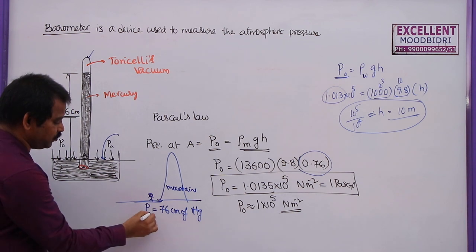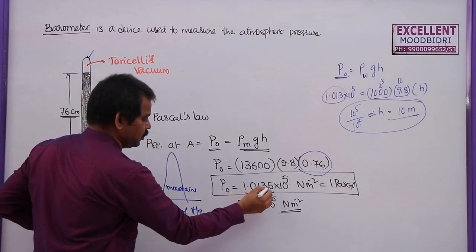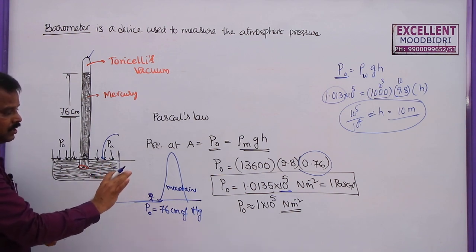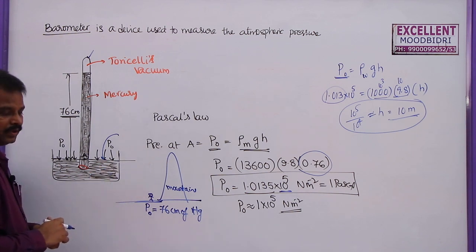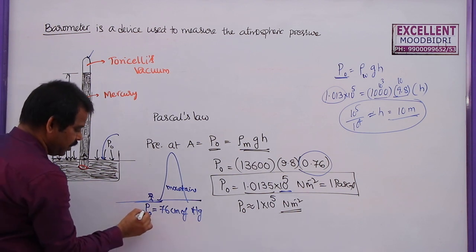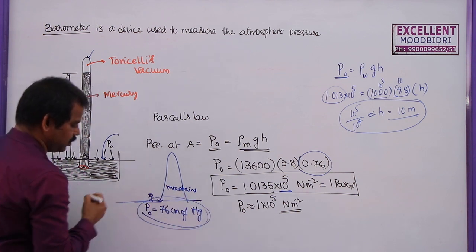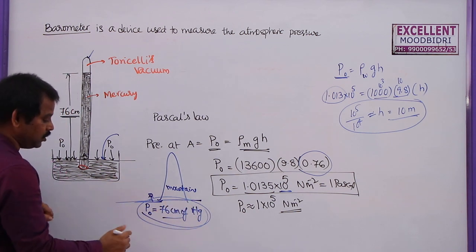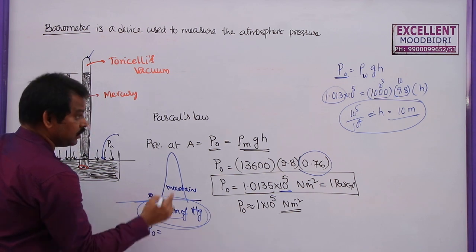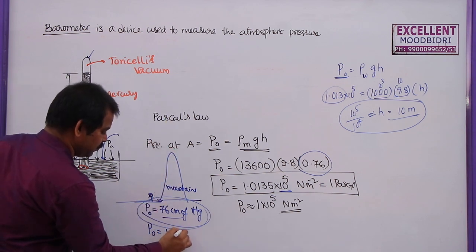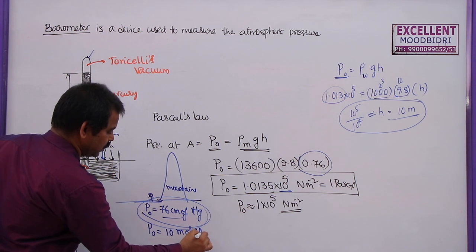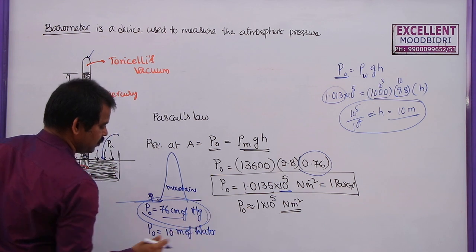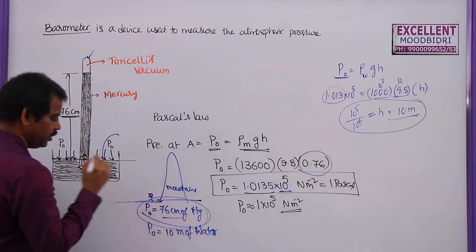Actually, the atmospheric pressure should be written as 1.013 × 10^5 Newton per meter square. But I am not writing the pressure in terms of Newton per meter square. Even if you write atmospheric pressure as 76 centimeters of mercury, this is enough to indicate the atmospheric pressure. Suppose you want to write atmospheric pressure in terms of water, you have to write 10 meters of water. So this is atmospheric pressure.